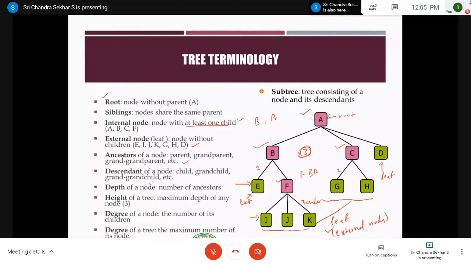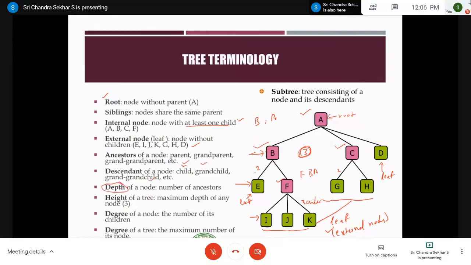And coming to descendants, it's a reverse process. Reverse process means you start from that node and you go to the next levels. Not to the upward level, you have to go to the downward level, and whatever nodes are there, those are called the descendants. For example, if you consider A or B, let's consider B. What are the descendants of B? Nothing but E and F are descendants. Similarly, if you go deeper, I, J, K are grandchildren of B. Therefore, the descendants are nothing but children, grandchildren, great-grandchildren, etc. And this is important, the depth of a node.